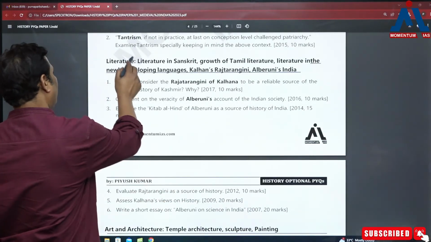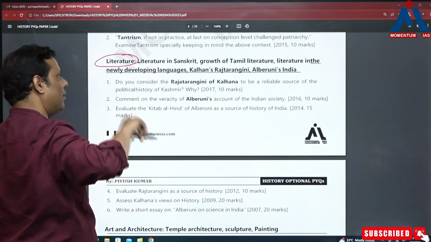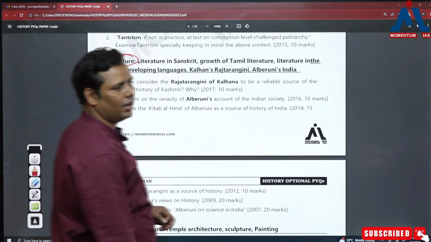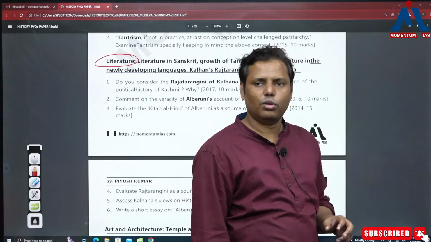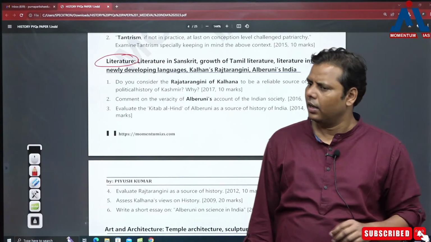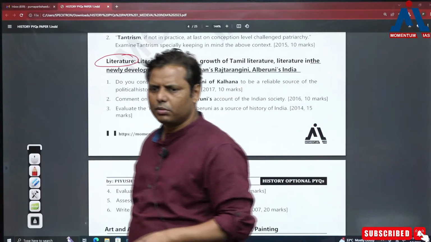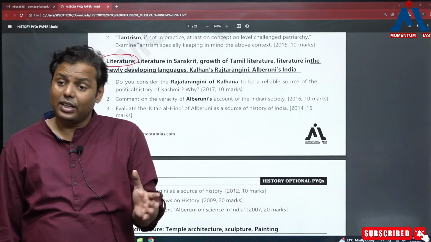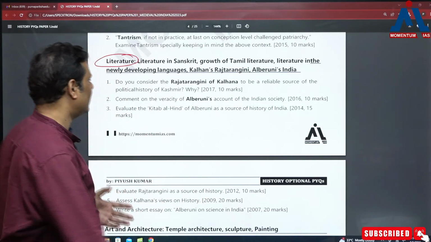Literature over the period in medieval, in paper like part B, paper 1, over the period it has become very important. अभी तक उन लोगों ने उतने डायमेंशंस हंट नहीं किए हैं जितनी पॉसिबिलिटीज बनती है इस पार्ट से. And I am telling you honestly there is a great amount of possibility of questions from here, but now they have started hunting these dimensions. So there are some traditional topics.